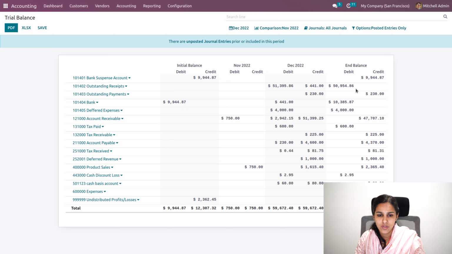Also, you'll be moving to general ledger from here or to journal items, and you can even annotate, that is, you can add notes using the annotate button.